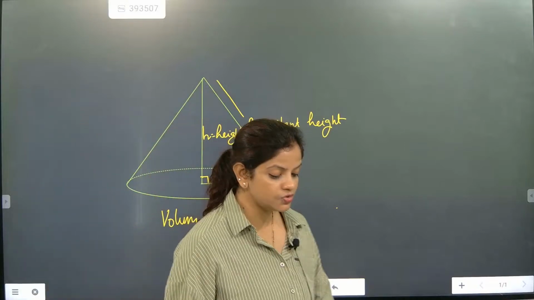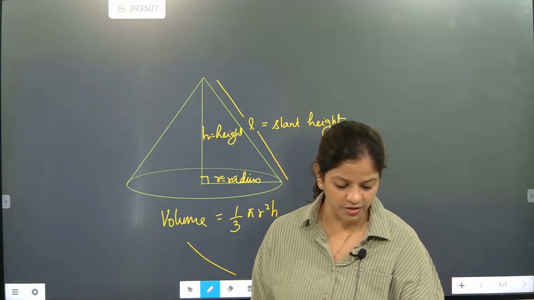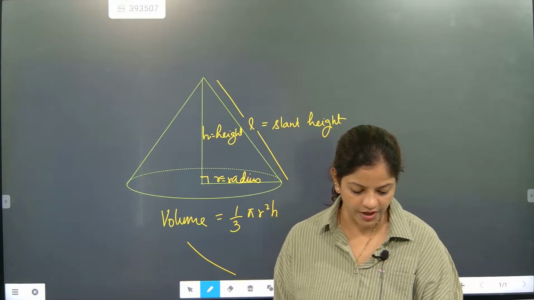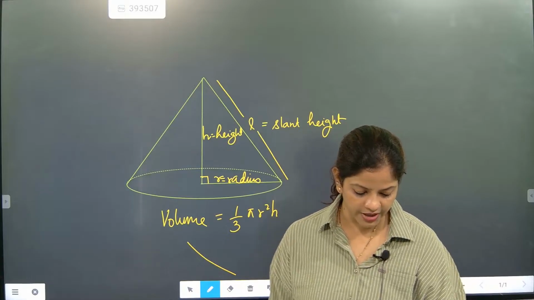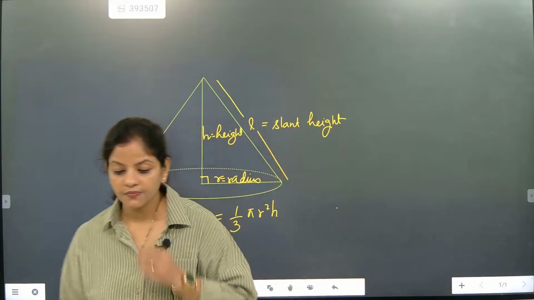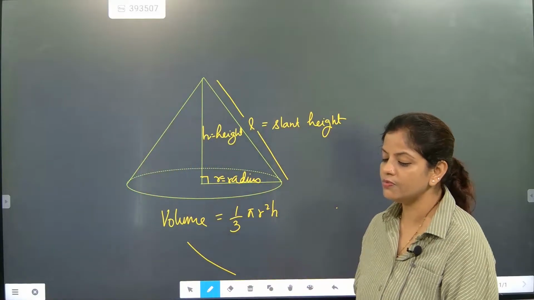Pi r square h is what? Pi r square h is the volume of cylinder. Understood. Pi r square h is the volume of cylinder.